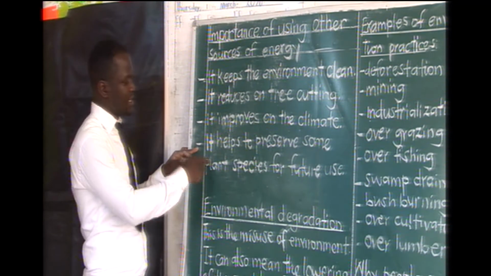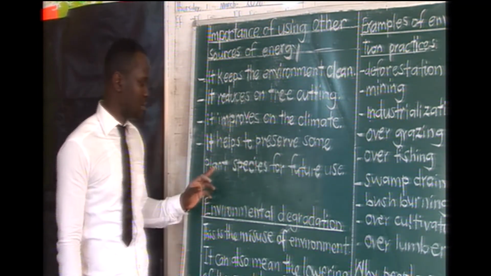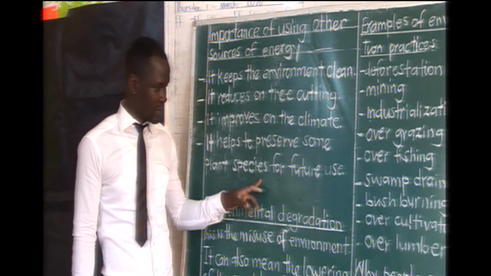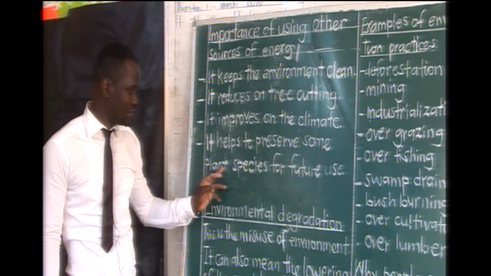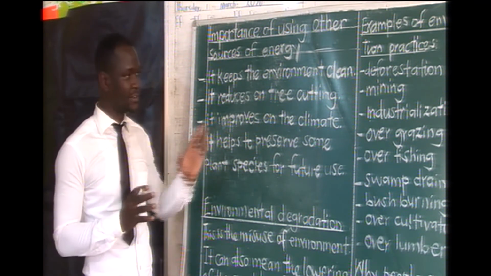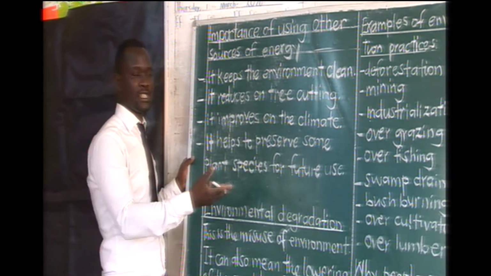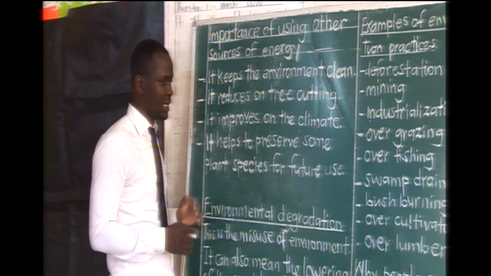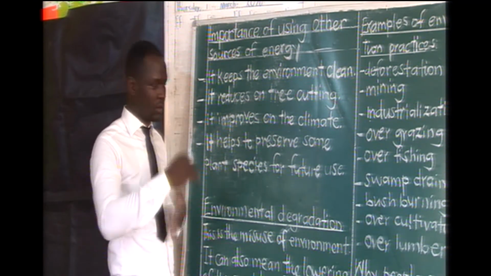Then the other one is, it helps to preserve some plant species for future use. We need to note that if, for example, people are left to cut trees for wood fuel, they might exhaust some of the tree species that would be used in the nearby future.